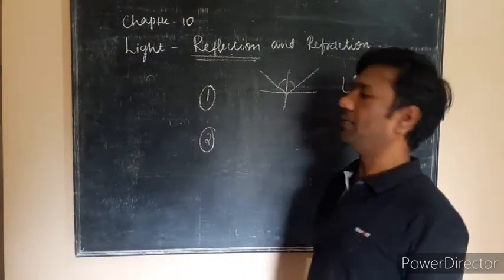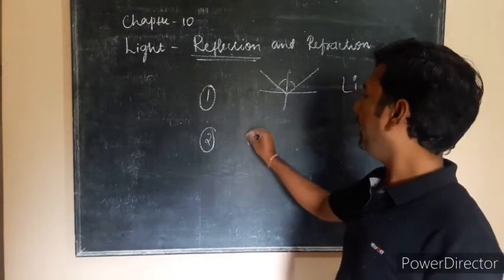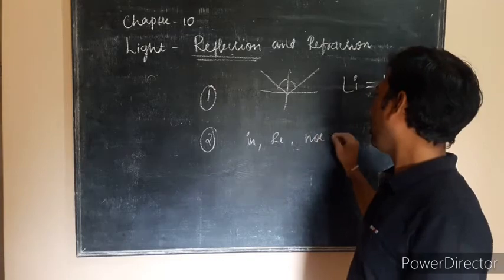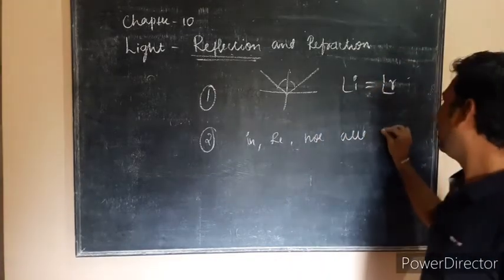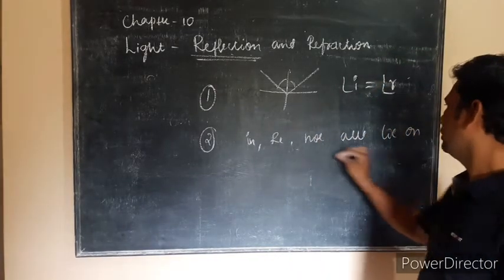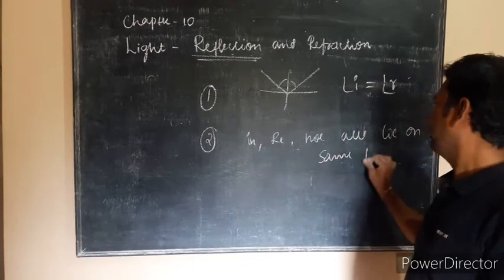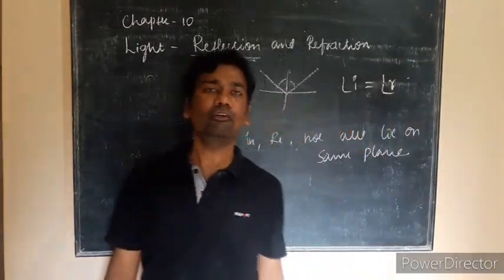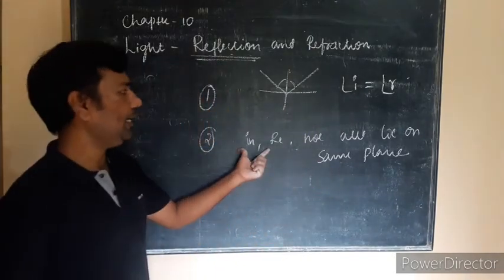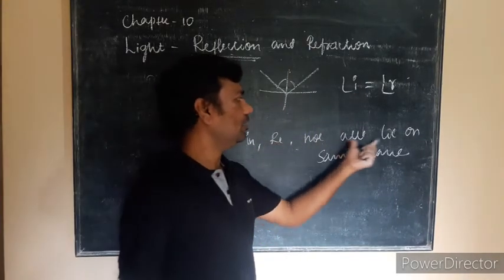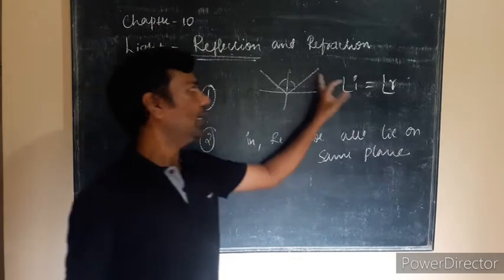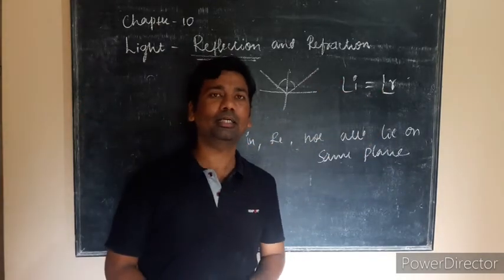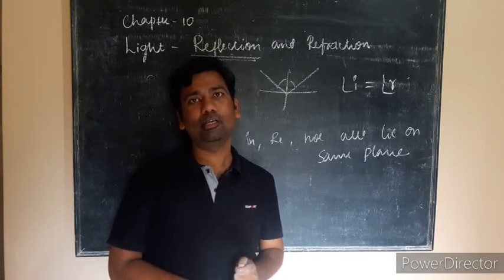The second law of reflection means the incident ray, the reflected ray and the normal ray all lie on the same plane. These two are the laws of reflection. So the incident ray, reflected ray and the normal ray all lie on the same plane, and the incident angle is equal to the reflected angle.